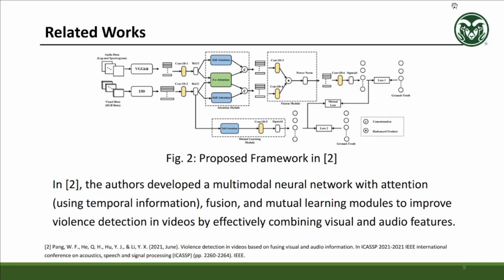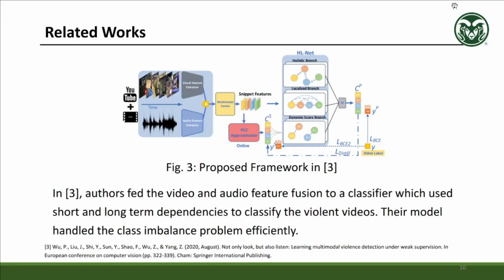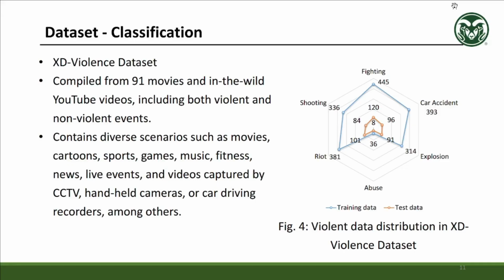In 2, the authors developed a multimodal neural network with attention using temporal information, fusion, and mutual learning modules to improve violence detection in videos by effectively combining visual and audio features. In number 3, the authors fed the video and audio feature fusion to a classifier which used short and long-term dependencies to classify the violent videos. Their model handled the class imbalance problem very efficiently.